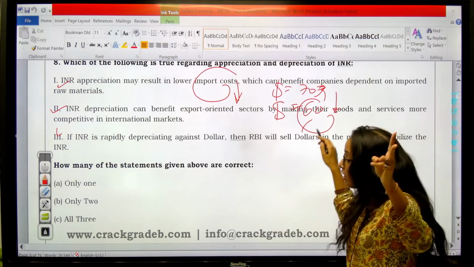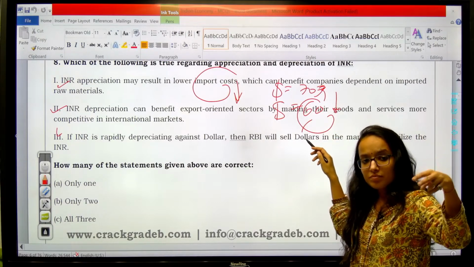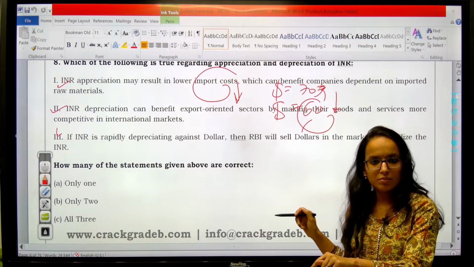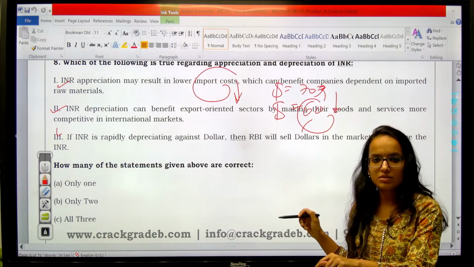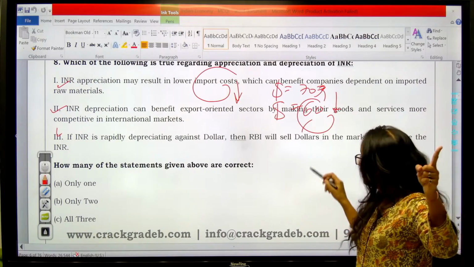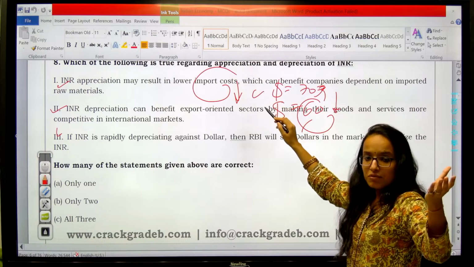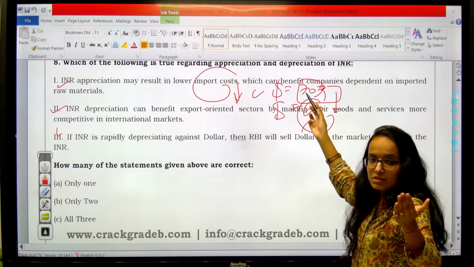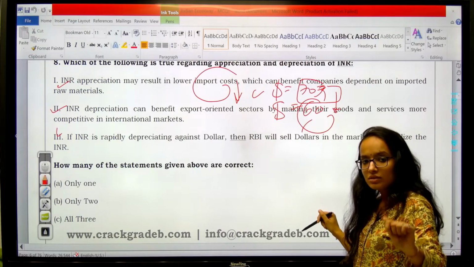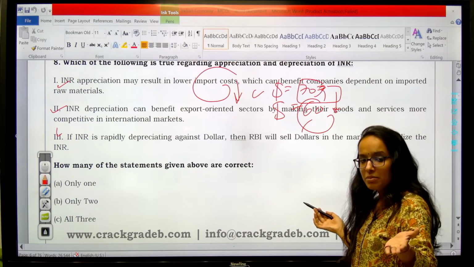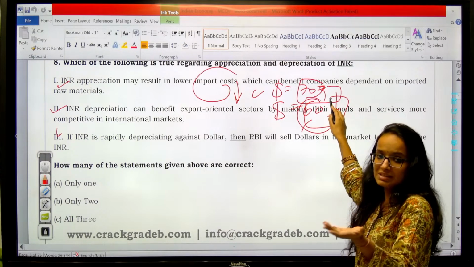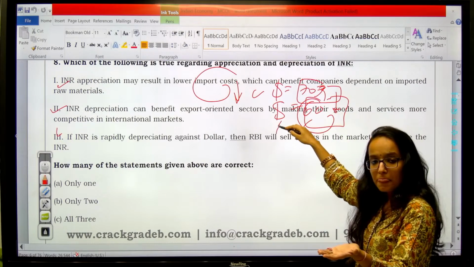Why loss to exporter? Exporter is doing what? Exporting. What is export? Foreign demand of your domestically produced goods and services, right? So when, say earlier, a foreigner was able to purchase goods of worth 70 rupees by giving $1. Now the same person will be able to purchase only goods of, say, goods worth rupees 60 for $1.